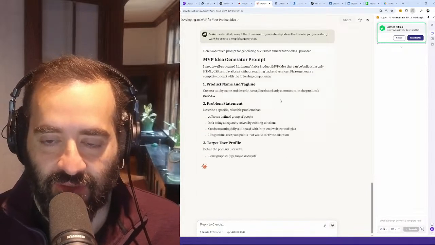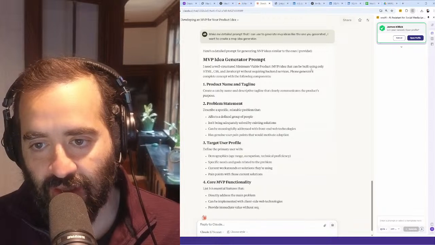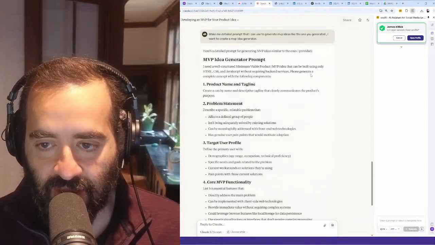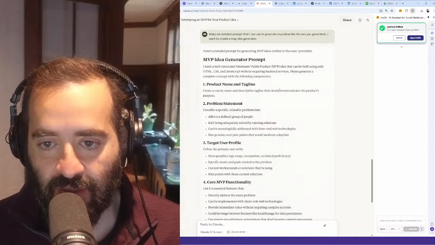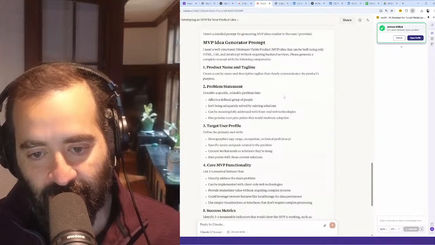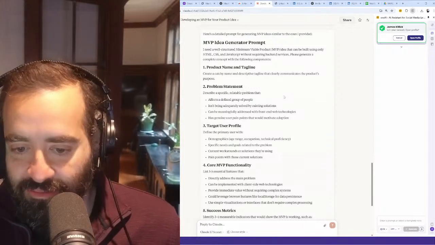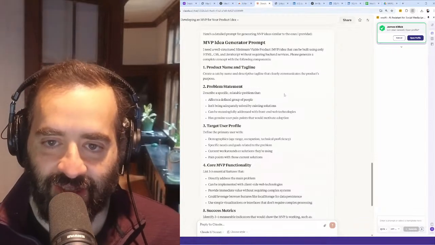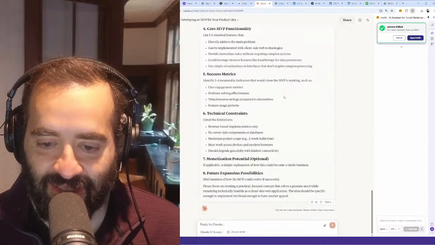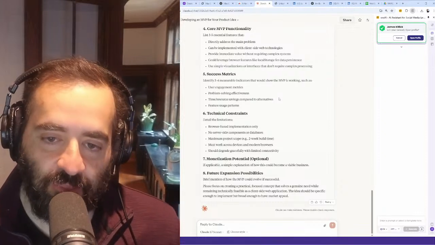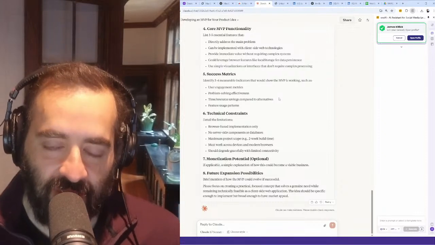Okay, I need a well-structured minimal viable product idea that can be built using only HTML, CSS, without requiring backend services. Please generate a complete concept with the following components. Create a catchy name. Solve a specific problem. Success metrics. Okay, wow, this is amazing. This is incredible. So should we build an MVP idea generator?